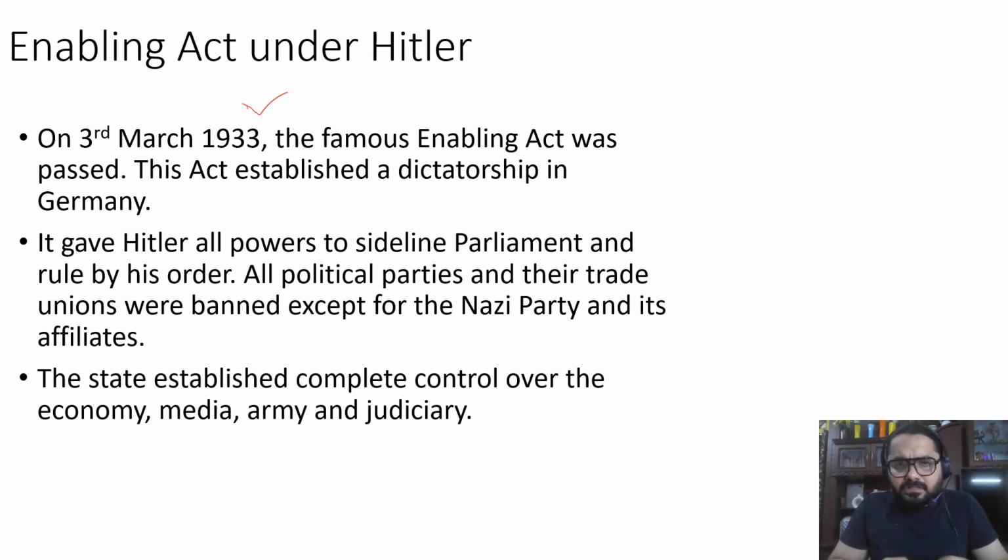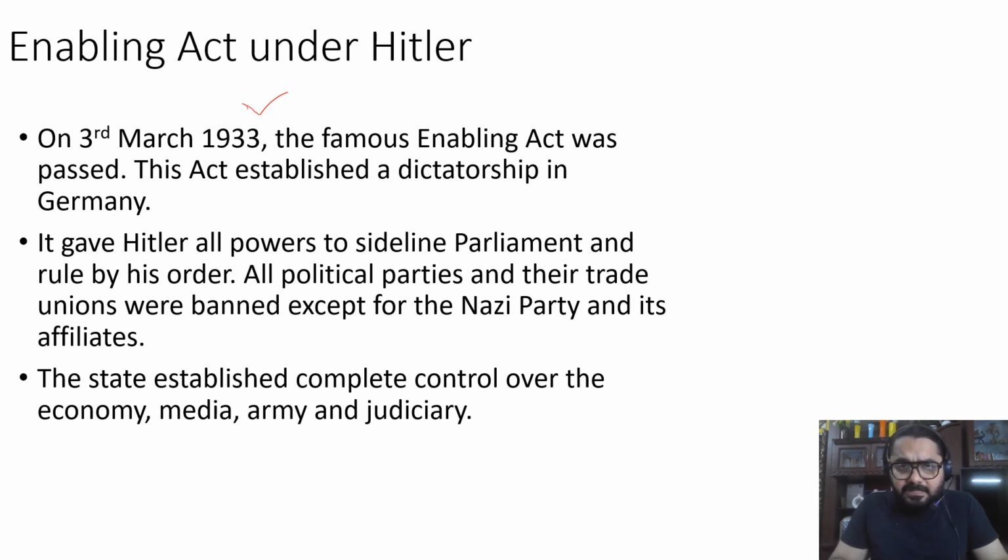It gave all the powers in the hands of Hitler, and democratic institutions like parliament were removed, and all the political parties and the trade unions were banned. So there was only one party, that is the Nazi party, which belonged to Hitler. Only that party was existing, and there was no opposition party.